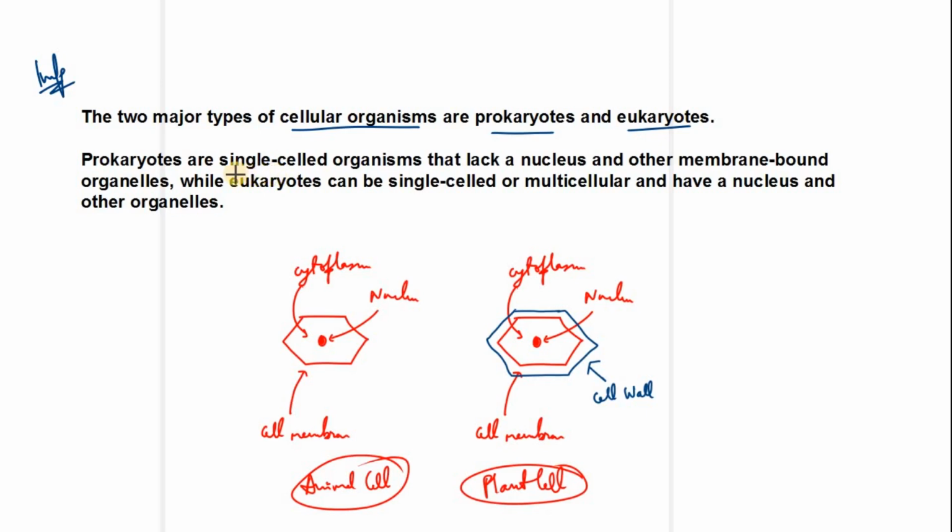Now you see, prokaryotes are single-celled organisms that lack a nucleus and other membrane-bound organelles. So they don't have any nucleus, no nucleus. So do we have an example? Of course, bacteria. Remember this, you will learn more about it in later classes. What about others? Eukaryotes, these are single-celled or multicellular organisms which have a nucleus and other organelles. Say for example, you are a eukaryote, okay? Humans, dogs, cats, other animals and all that.